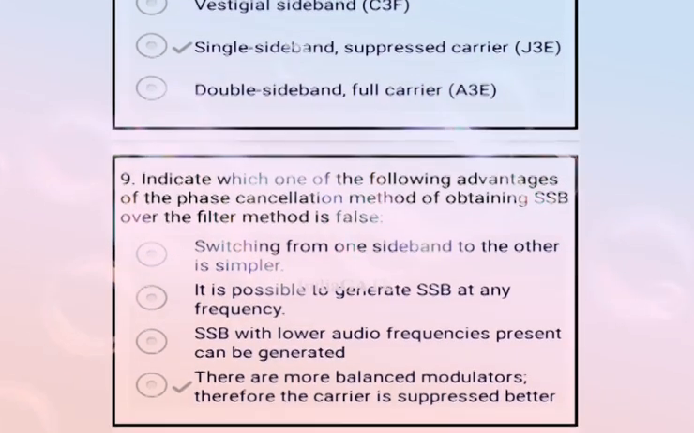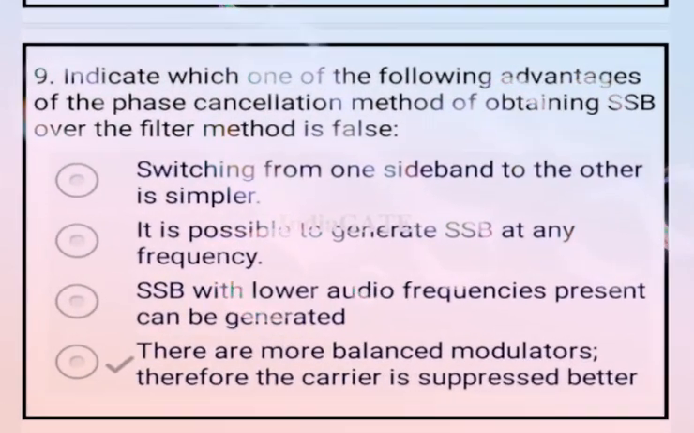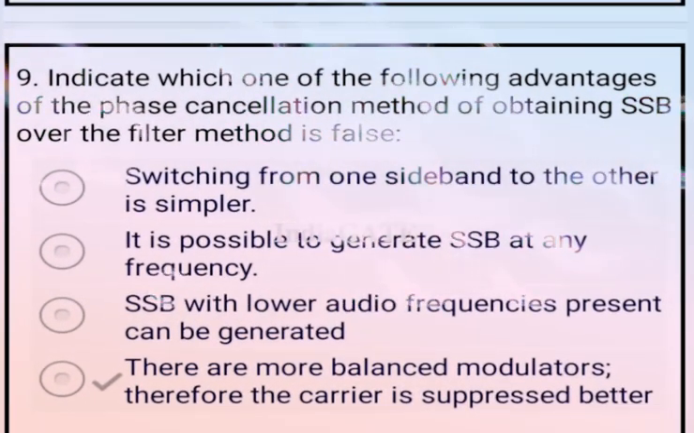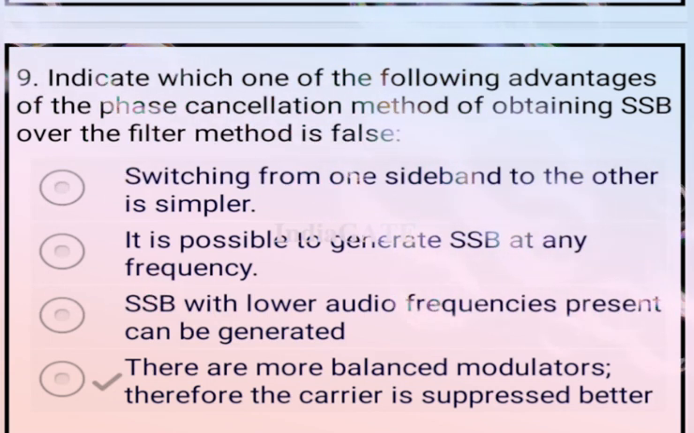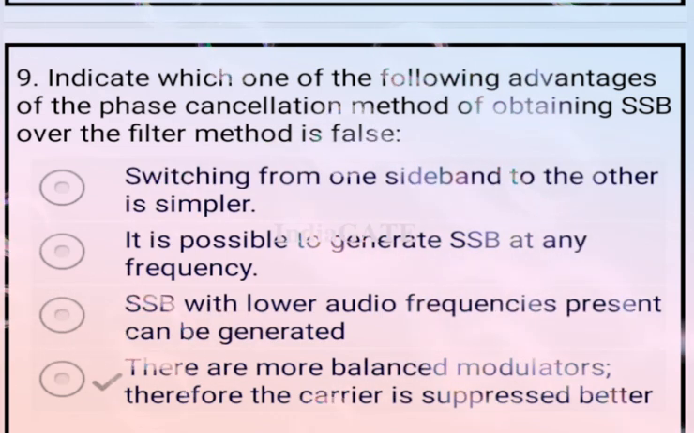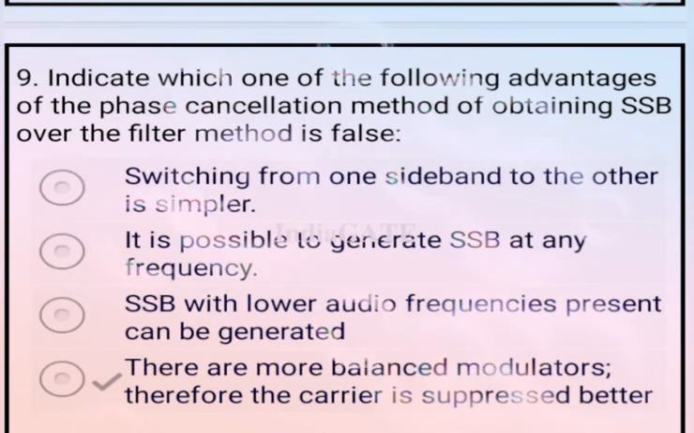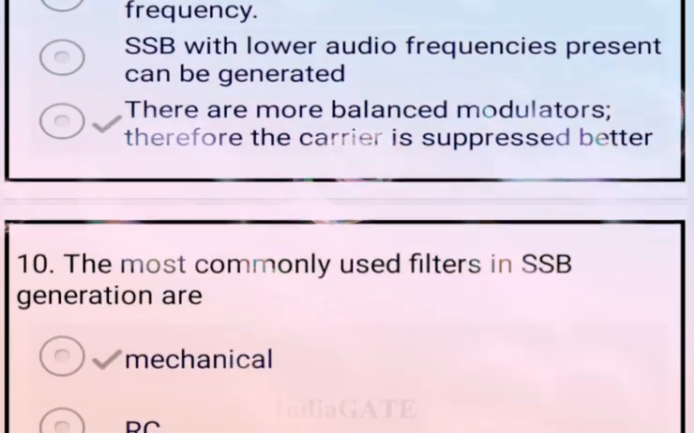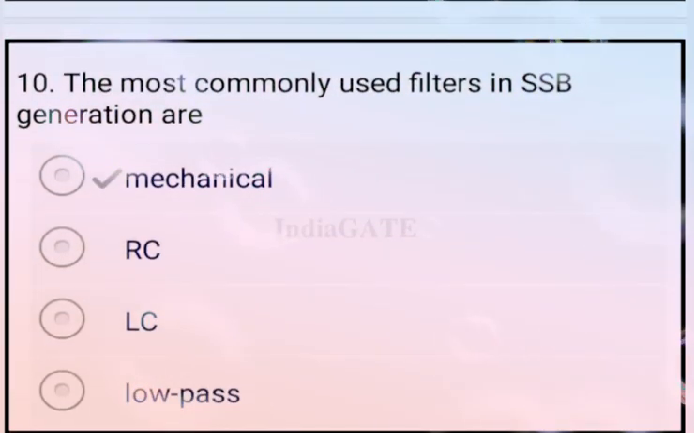Now come to the next question. Indicate which one of the following advantages of the phase cancellation method of obtaining SSB over the filter method is false. The correct answer for this question is option D, that there are more balanced modulators, therefore the carrier is suppressed better. This is your false statement. Now come to the next question. The most commonly used filters in SSB generators are mechanical. So option A is your correct answer.